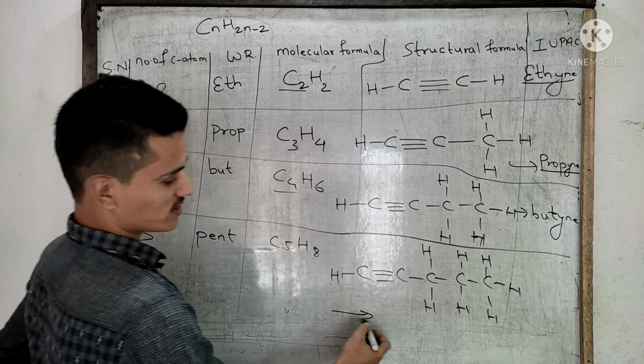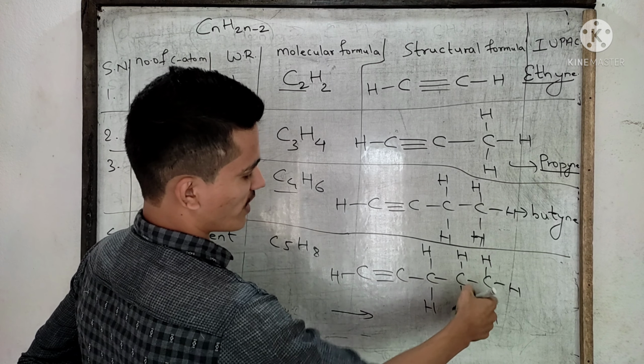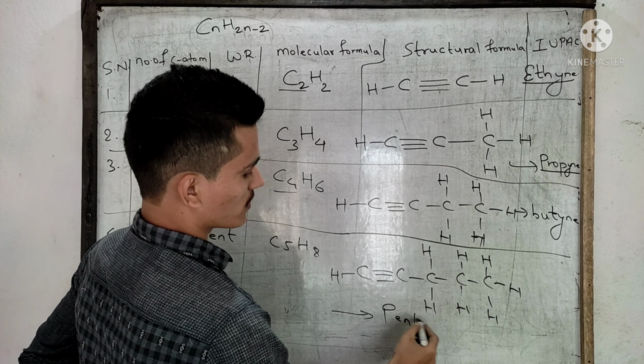What is the IUPAC name of this compound? 1, 2, 3, 4, 5. Pent, 1 triple bond is present, so its primary suffix will be "-yne", pentyne.